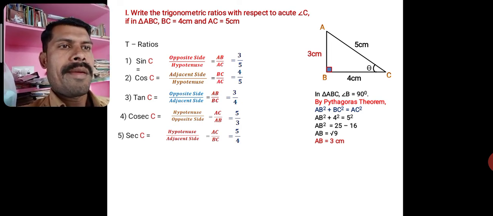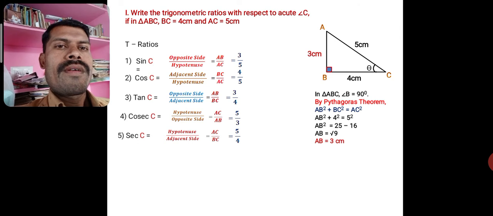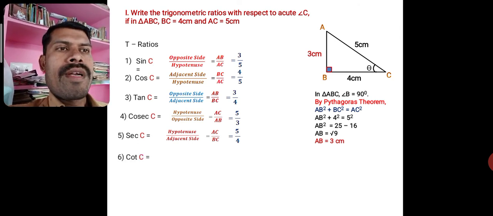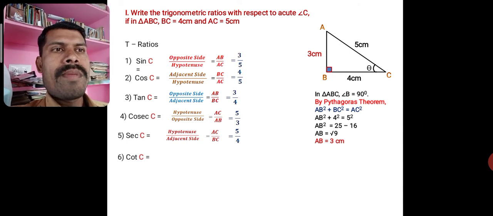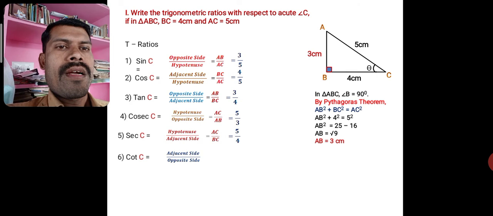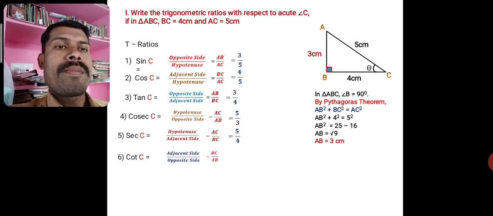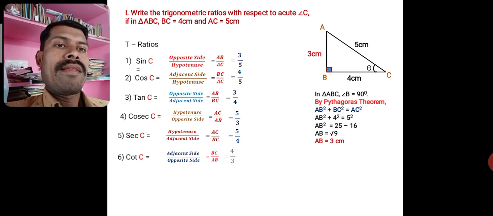The last one is cot C. Cotangent of angle C is adjacent side by opposite side, BC by AB, which is 4 by 3.